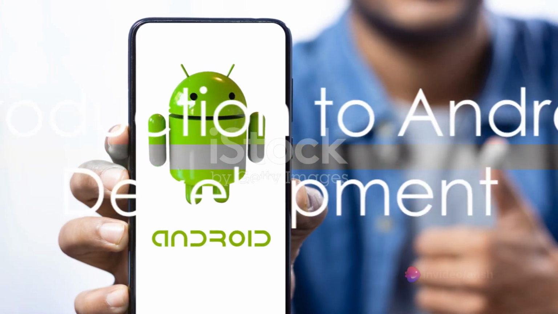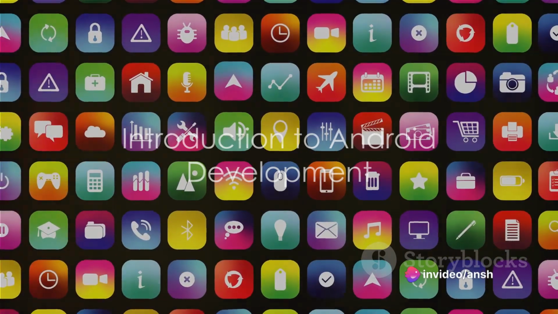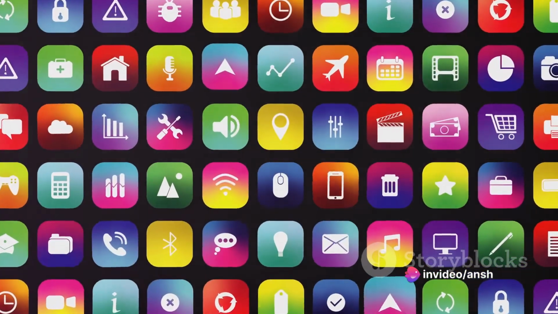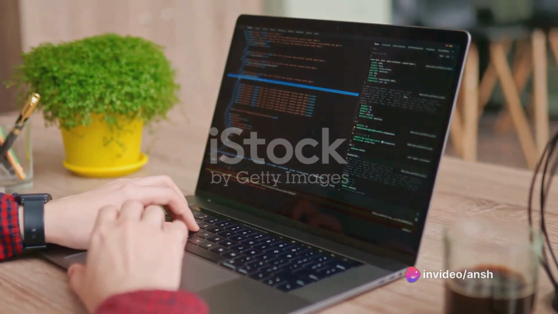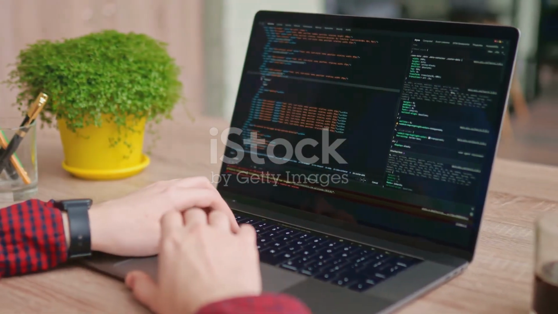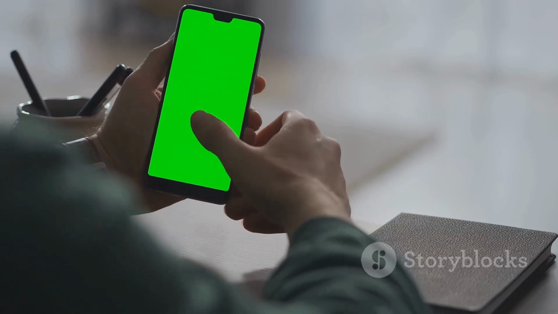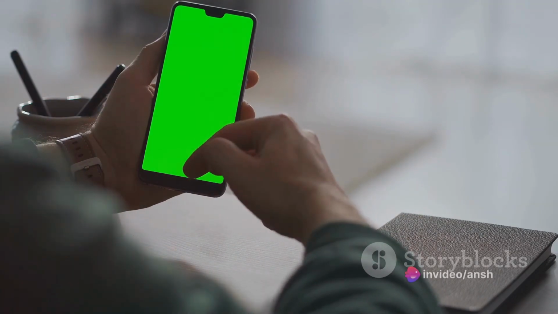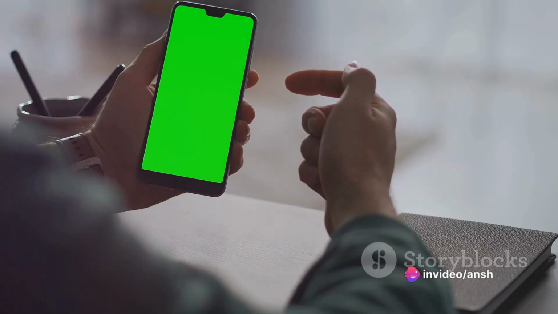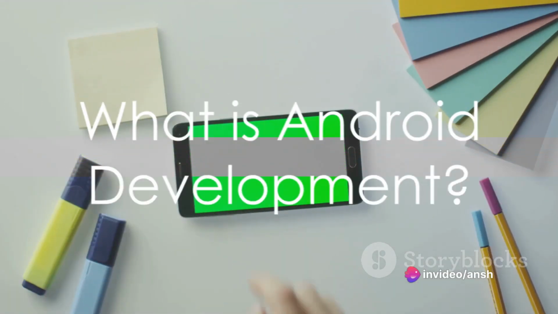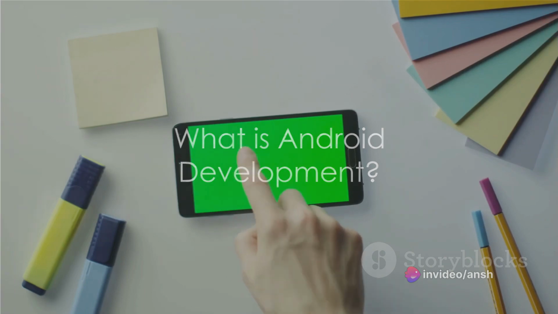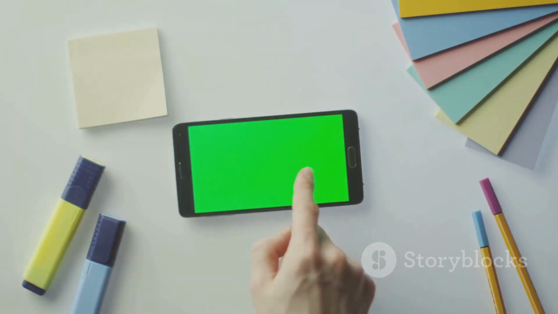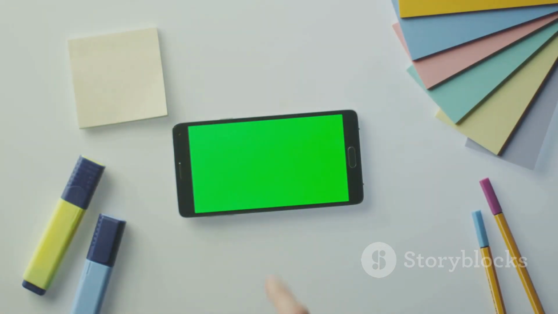Ever pondered over the magic behind the apps you use daily on your Android devices? What if the power to create such apps was in your hands? Well, it can be, and today we delve into the basics of Android development, a skill that opens the door to this fascinating world. Android development is a process that involves creating applications for devices running the Android operating system.